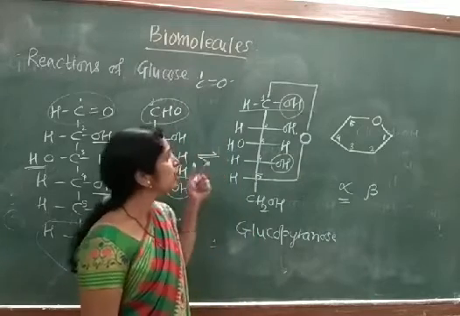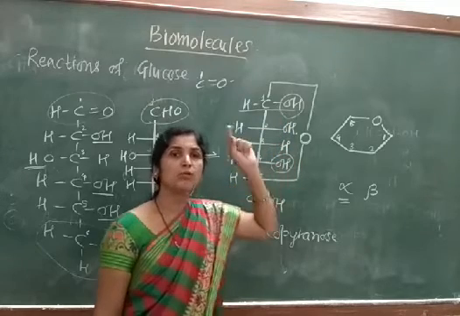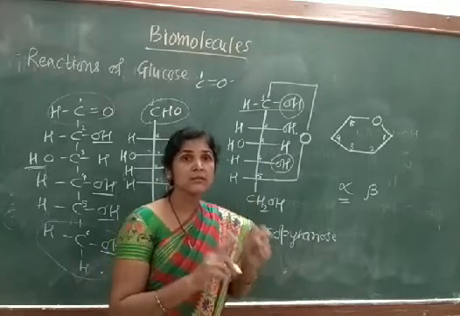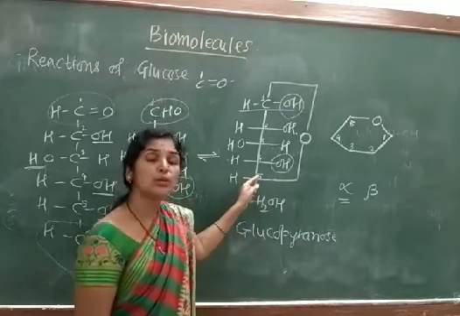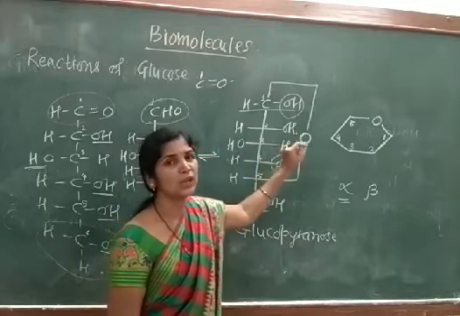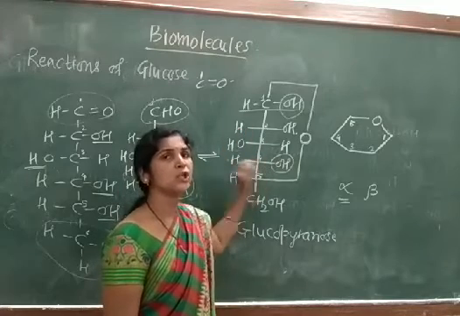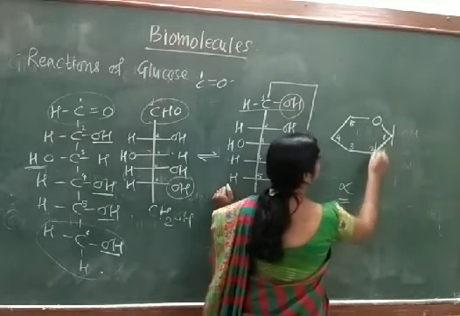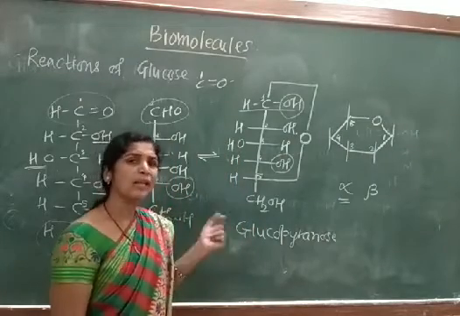In Haworth formula, whatever the groups which are present on the right hand side, they should be written on the down side. मग हे मी रेग्युलरच्या लेक्चर मध्ये पण सगळ्यांना सांगितलेलं आहे की राईट डाऊन हे कॉम्बिनेशन लक्षात ठेवायचं. राईट डाऊन. If you are able to draw structure of any monosaccharide in the Fisher formula, you can easily write it in the Haworth formula, where all those groups which are present on the right hand side should be written downside. So here we are going to represent the different type of the atoms or H and OH groups.